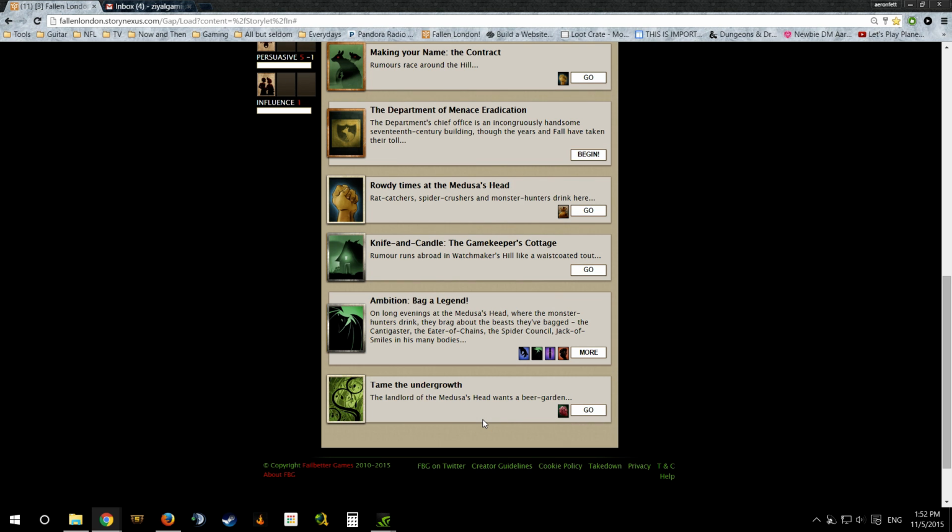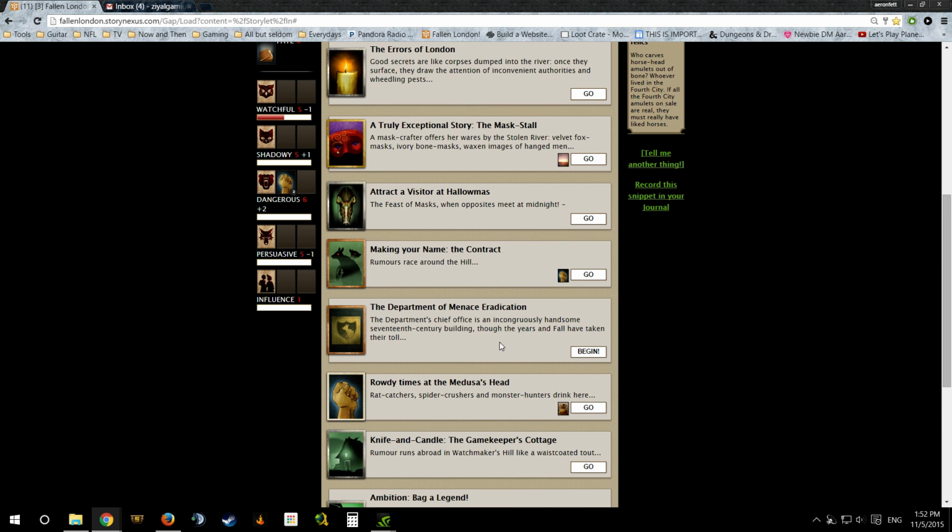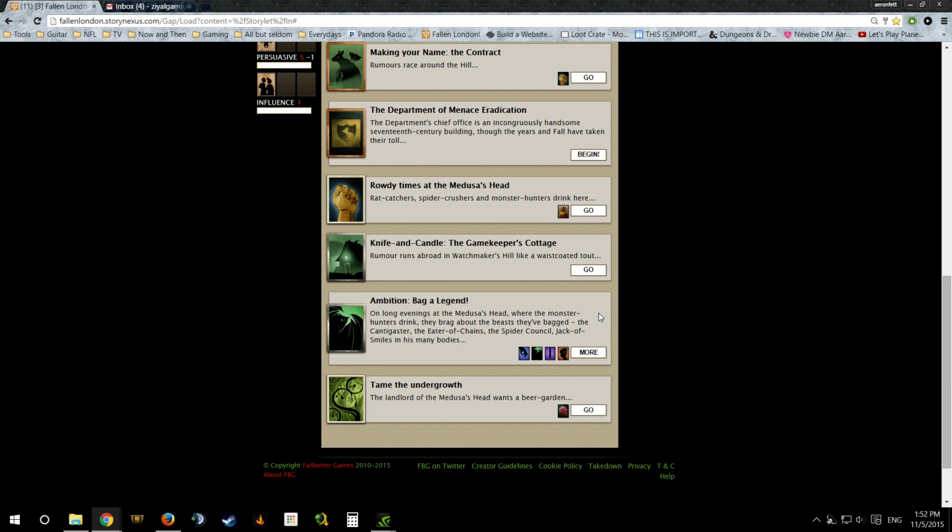this is the other big thing that you can do here, which is Ambition. Now this is one of those things that when you're starting off the game, you may want to familiarize yourself with some of the other areas first. Because if you want to trade this up, that's where real life money comes into play and all that sort of stuff. And you don't really need to do that, but the idea is that because I'm Dangerous, on long evenings at the Medusa's Head where the monster hunters drink, they brag about the beasts they bagged, the Canastigar, the Eater of Chains, the Spider Council, Jack of Smiles and his many bodies.